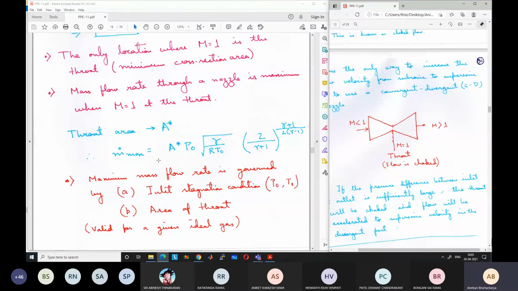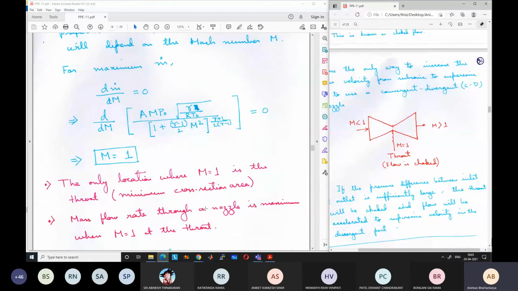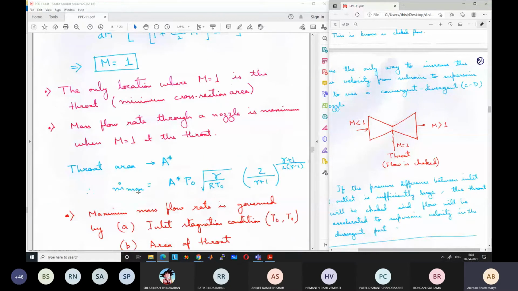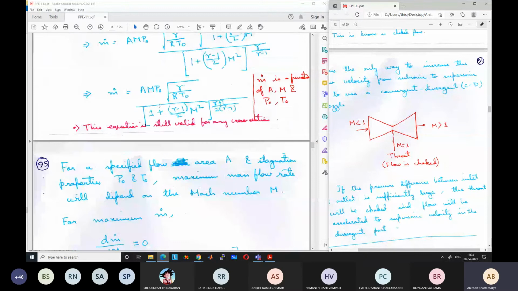So this A star is the throat area. Okay, it's a very important property. So we can now write the maximum mass flow rate: if you replace in this equation Mach number equal to 1 and A equal to A star, you will get this relation. m dot max is equal to A star P0 root over gamma by RT0, multiplied by 2 by gamma plus 1 whole to the power gamma plus 1 by 2 gamma minus 1. You just have to replace m equal to 1 in this expression and A equal to A star, and you will get this relation.